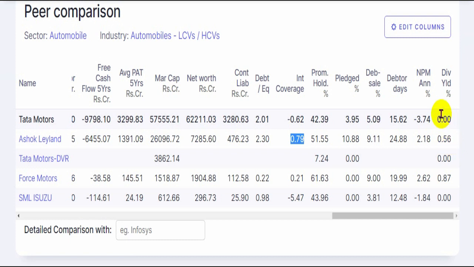So this concludes my analysis of Tata Motors with Ashok Leyland. I generally would avoid both of these companies. I would wait for them to improve their performance over at least a 3-year period and then decide. Even if I have to buy high, I don't mind waiting, but I would not want to buy into these companies at these fundamental values. And even if I do go for them, then I'll also check the technical chart based on RSI where I can buy into these companies.